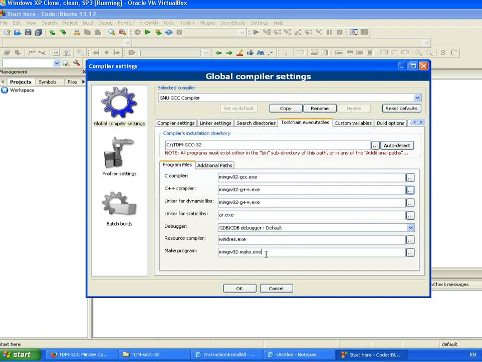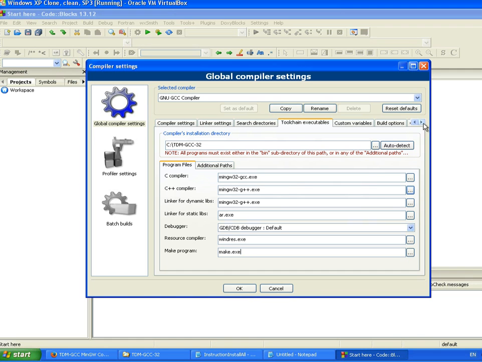Okay, I just checked all this, and the only thing I changed here is that I have here make. So these are actually definitely relative to this one. So these settings are almost the same. I just changed the last one.